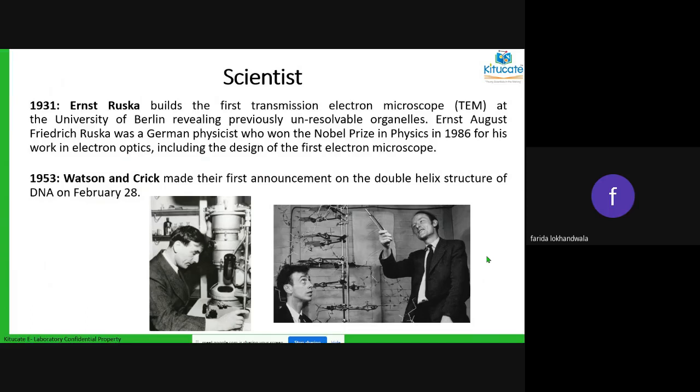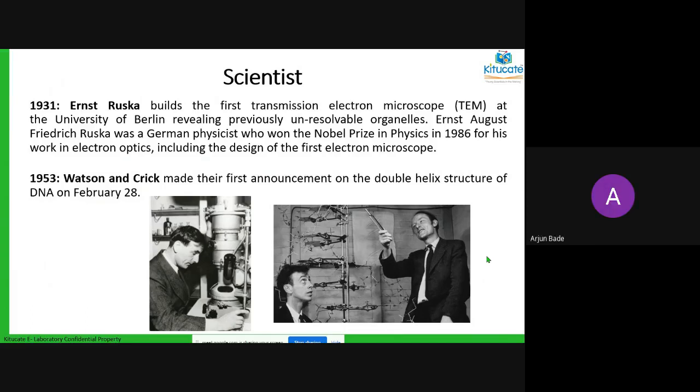There are a lot of scientists in the cell biology department, and you have to appreciate each one of them, because of which today you're studying all these things. Today, even for the coronavirus, we are able to make a vaccine easily against it by studying its structure. That is how important cell biology is.